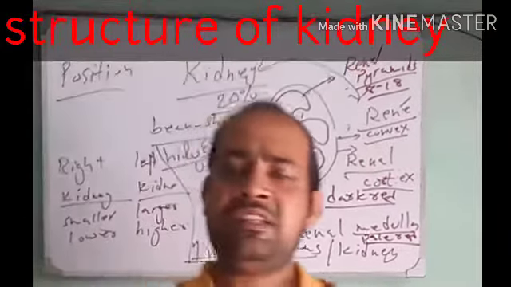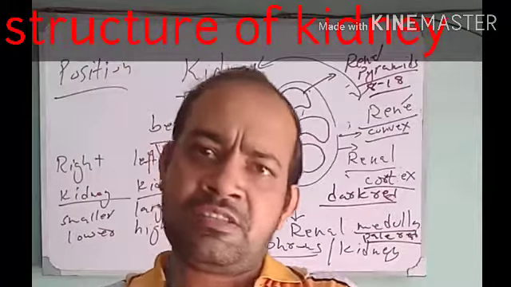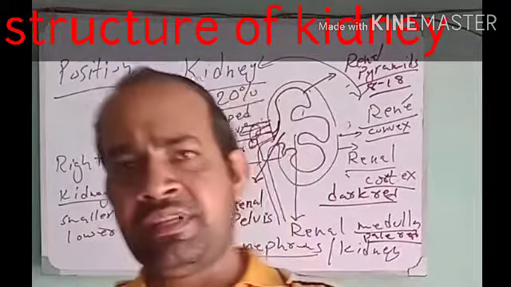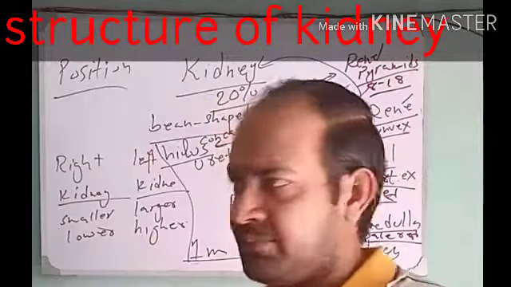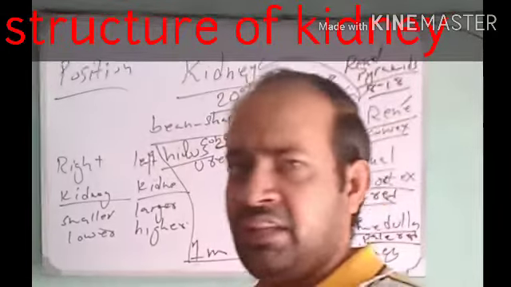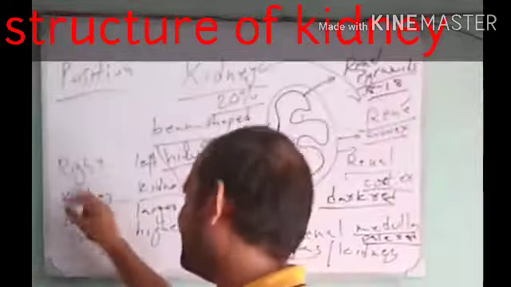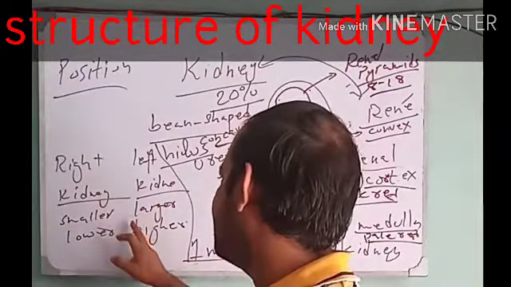Kidneys are present just below the diaphragm. A muscular structure present below the ribs is known as the diaphragm, and below the diaphragm are present the kidneys. Below the diaphragm and in the upper abdomen, in the upper belly, kidneys are present. And the right kidney is smaller and lower as compared to the left kidney, which is larger and higher.